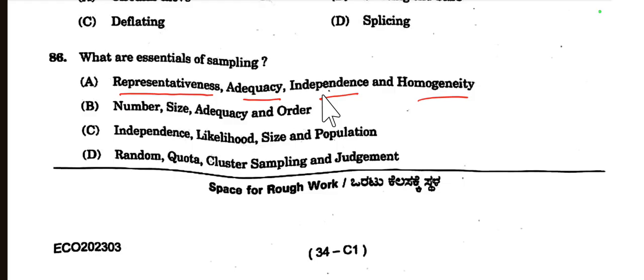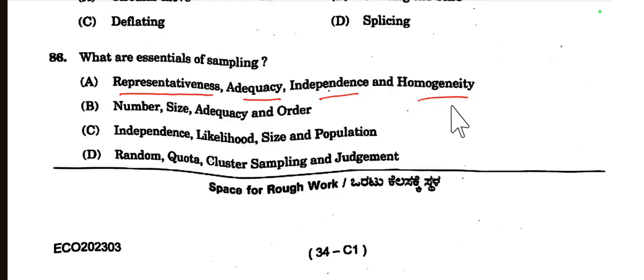Then independence: the observations in one sample should not be related to the observations in another sample. For example, if comparing the height of men and women, the men and women should be independent samples. Then homogeneity means the sample should have a uniform composition and distribution of the substance of interest. Homogeneity is essential for obtaining valid and reproducible results.